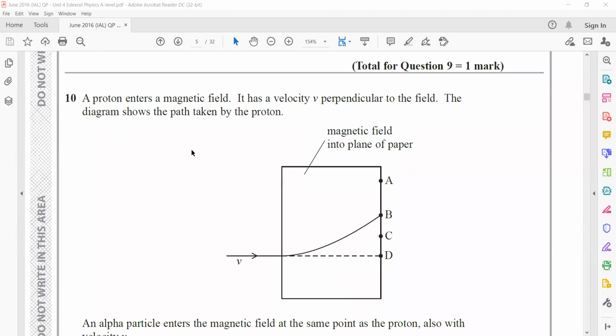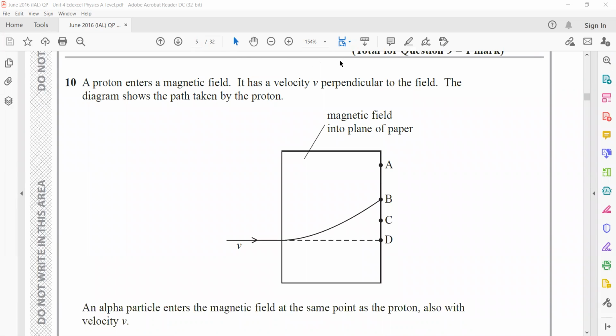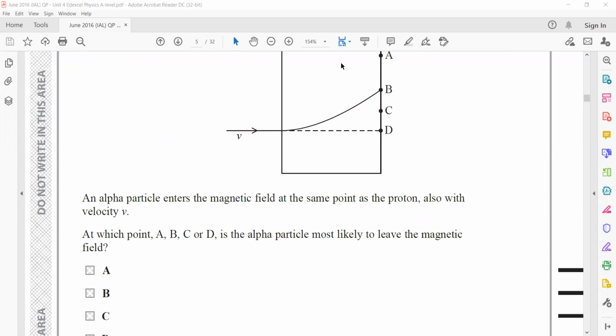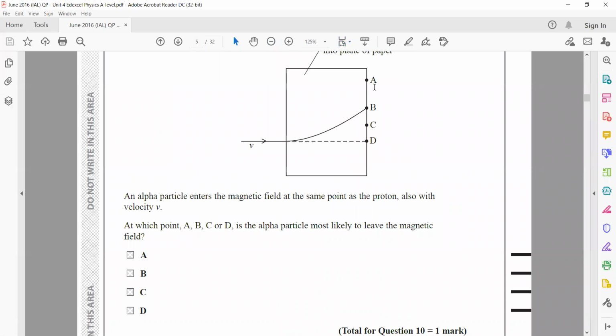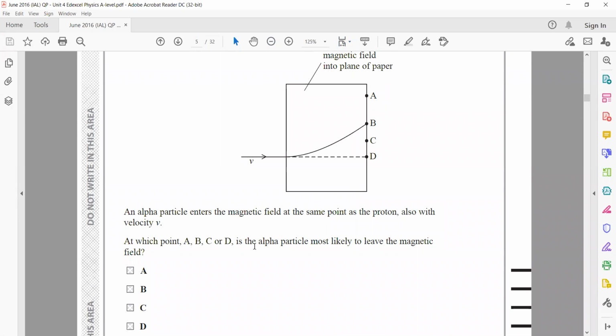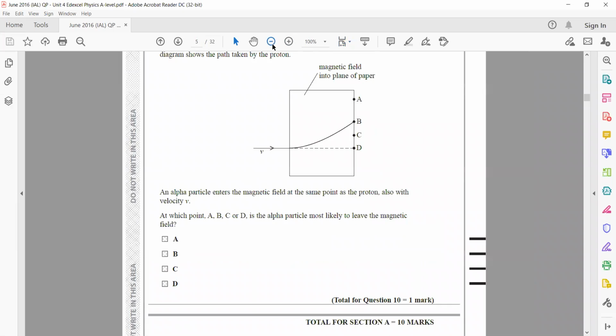A proton enters a magnetic field. It has a velocity v perpendicular to the magnetic field. The diagram shows the path taken by the proton. An alpha particle enters the magnetic field at the same point as the proton, also with the same velocity. At which point, A, B, C, or D, is the alpha particle most likely to leave the magnetic field?